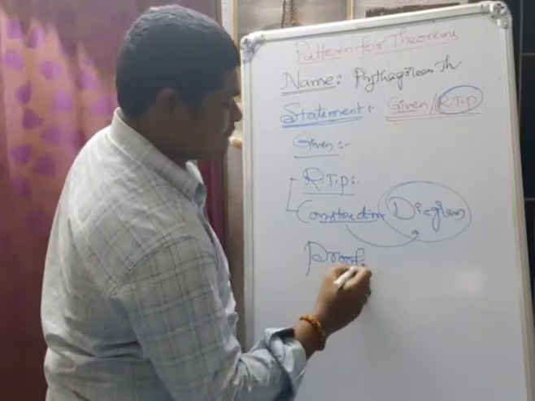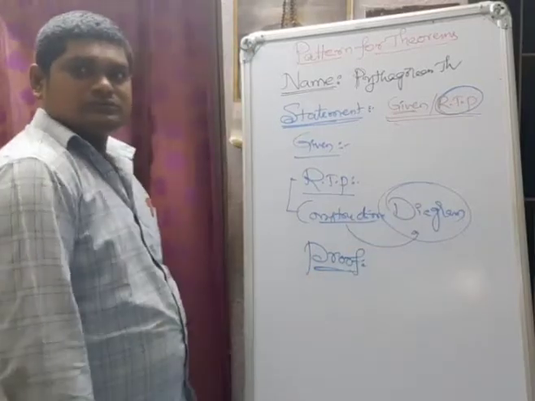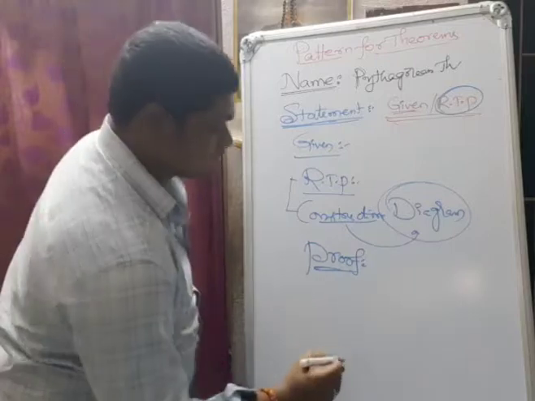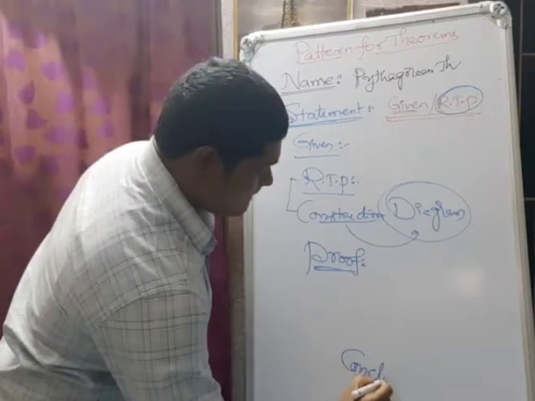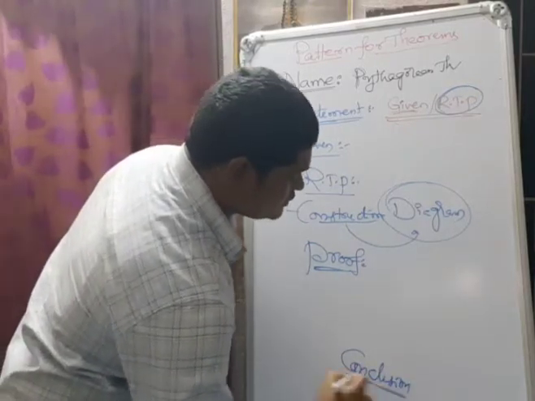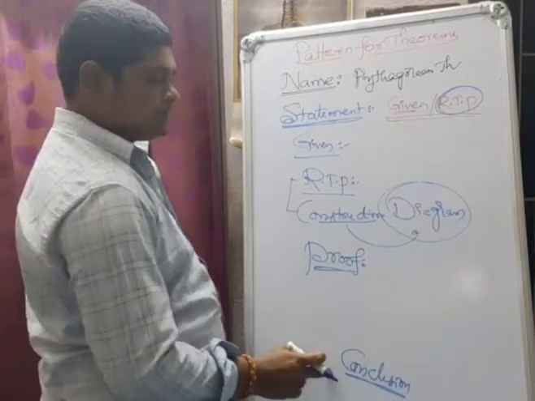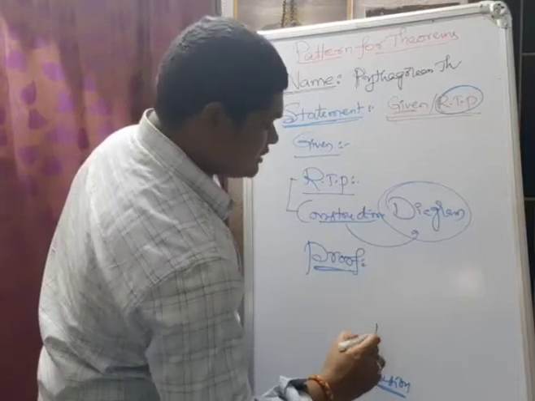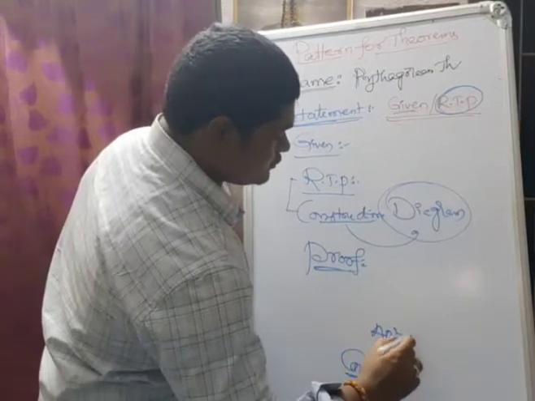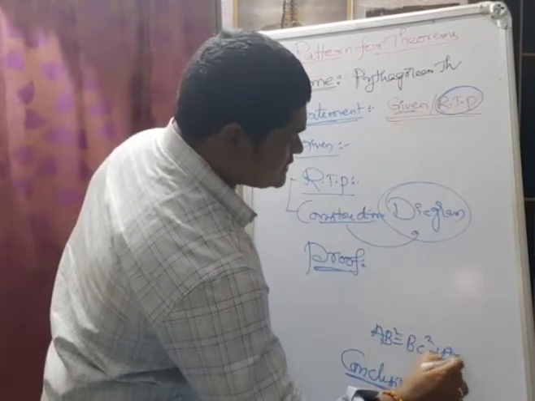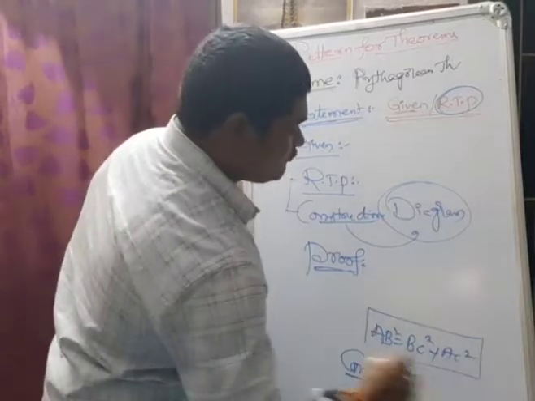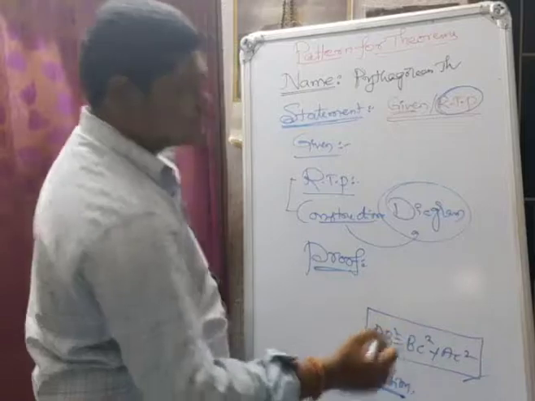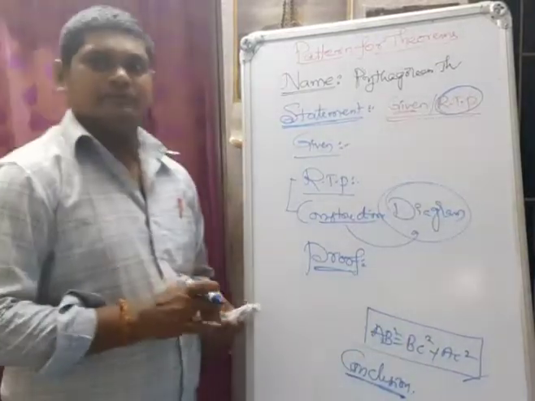The next step we go for is the proof. Last, we have to follow with the conclusion, that means what we should prove, hence proved. Coming to the Pythagoras theorem, which we already know well, AB square is equal to BC square plus AC square. That is the proof completed. In the last step we write that we proved this, that is the conclusion. This is the pattern of any theorem.